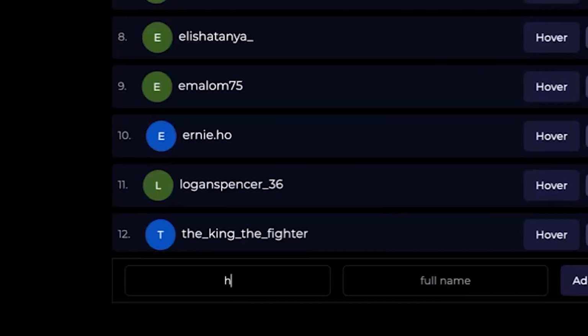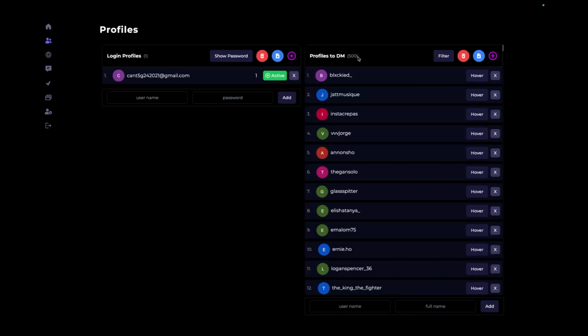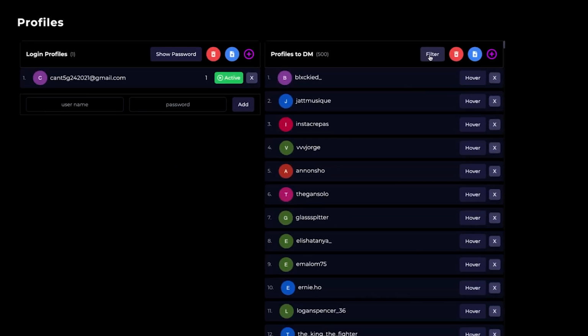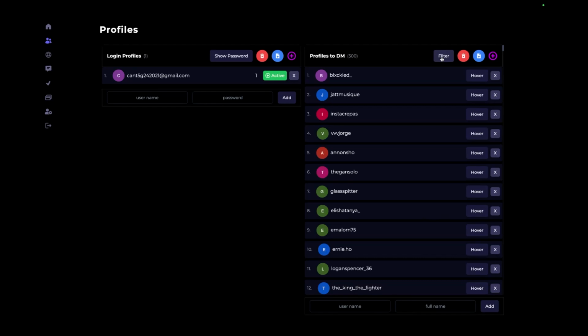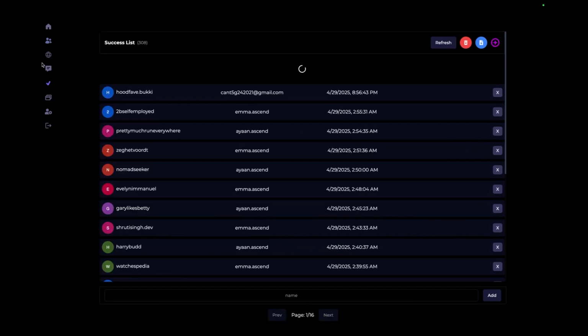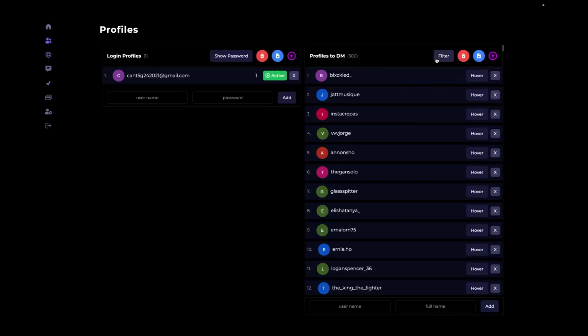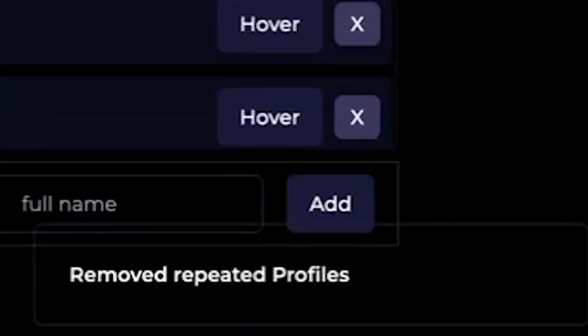So let me see. All right. As you can see, it's now 500 again because I added that person who I already DM'd. And now if I click on the filter button here, you'd see that that account is going to be removed because the filter is going to look for if any of the accounts which are in the profiles to DM list are also in the success list. And if it finds a match, it's going to remove that profile from the list. That is how you can actually filter out profiles which you have already DM'd, so that you do not DM accounts which have already been DM'd. And yeah, as you can see, it removed the matched profile and it's back to 499.